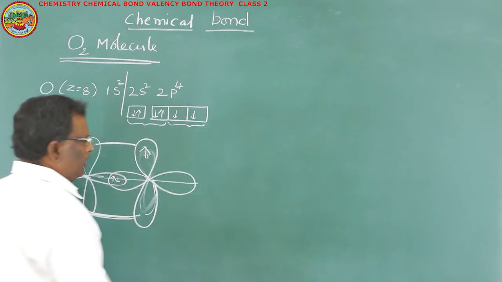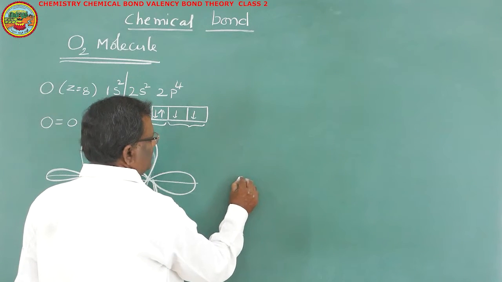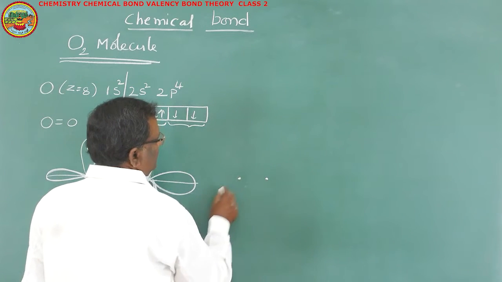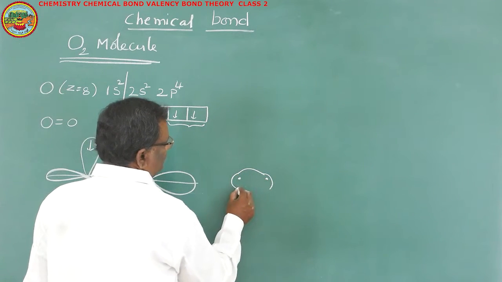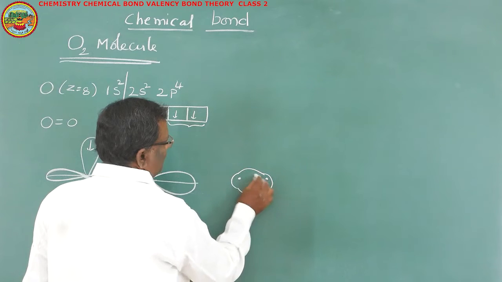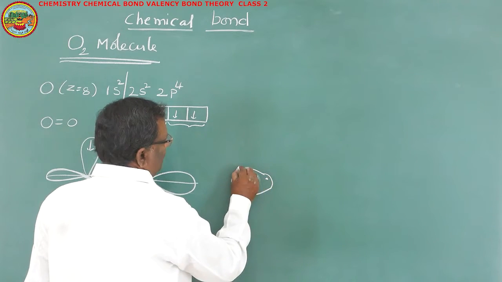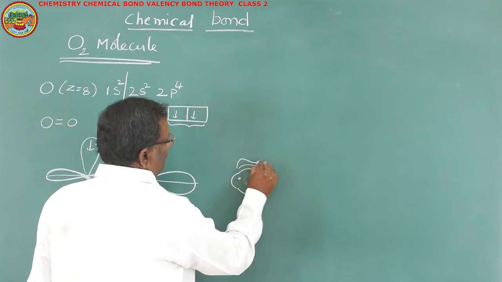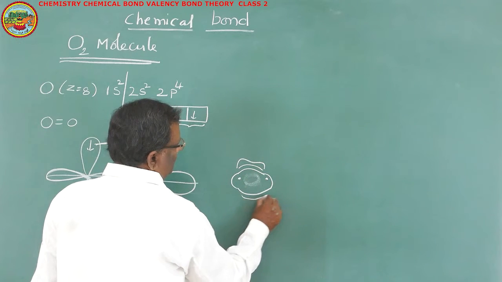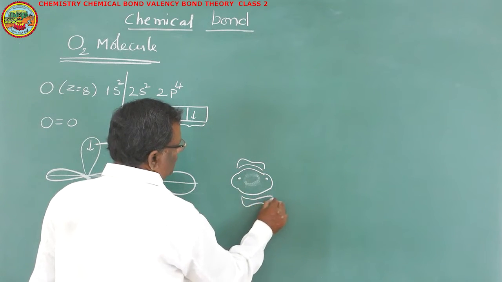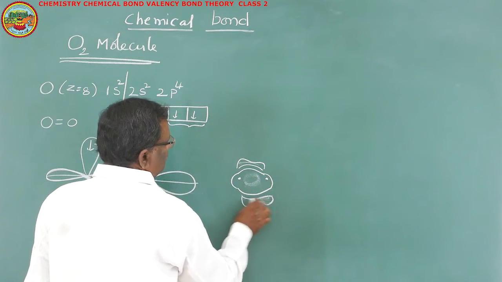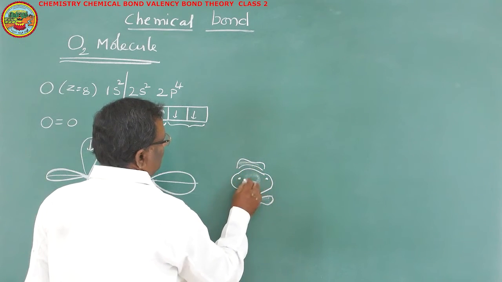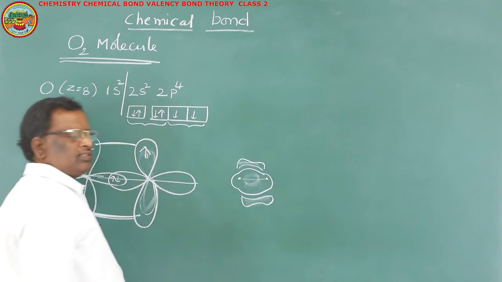So here in the O2 molecule, this is the nucleus of one oxygen and this is the nucleus of another oxygen. First one sigma bond is formed like this. This is the sigma bond. After that, a pi bond will also be formed between the nuclei of these two bonded atoms. This pi electron cloud will arrange as two bands on both sides of the internuclear axis.